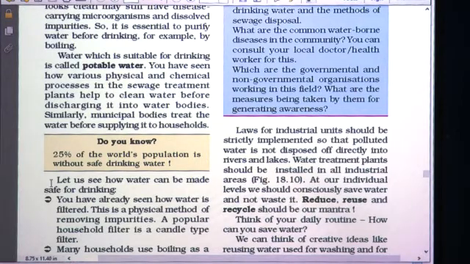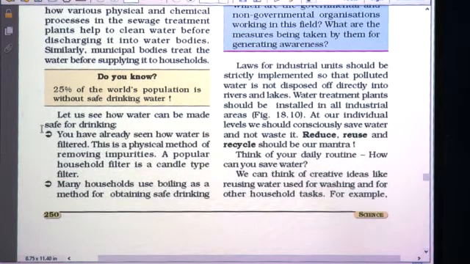Do you know 25% of the world's population is without safe drinking water? It's really a very serious problem and we are lucky enough that we are getting safe drinking water, but 25% of the world's population is not getting safe drinking water. It's a very dangerous situation. Let us see how water can be made safe for drinking. So let's see the purification of water.